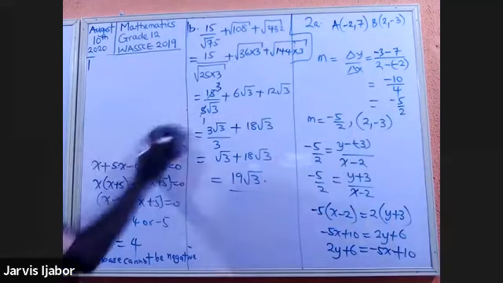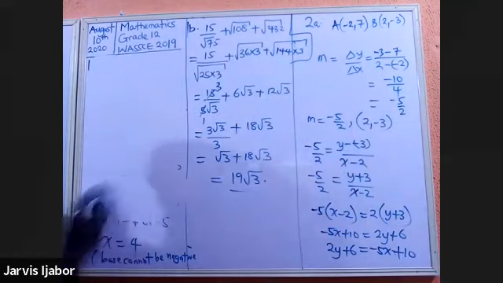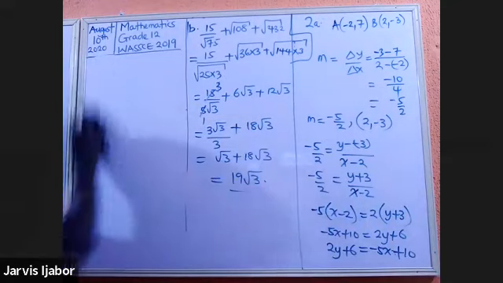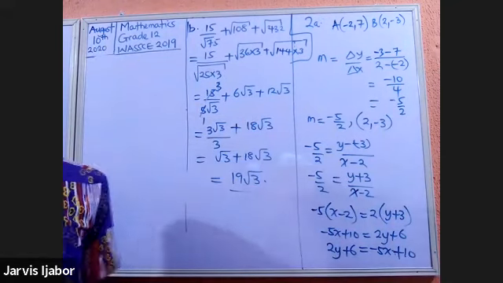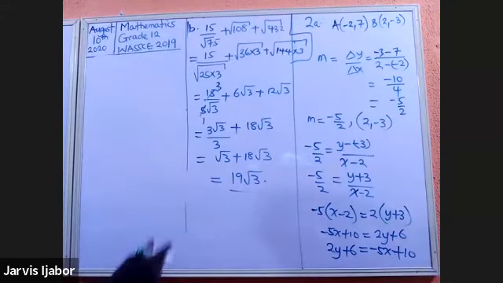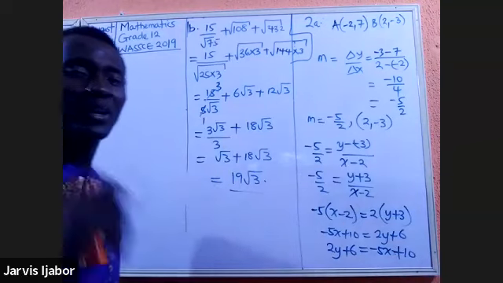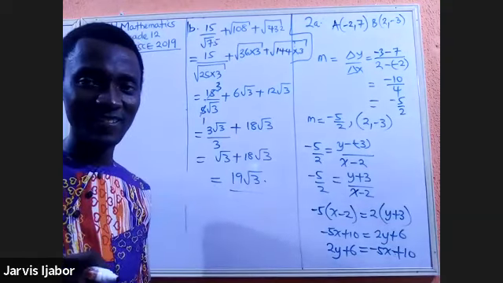Remember that according to the WAEC setup, you are expected to earn 1 mark every 1 minute 30 seconds.